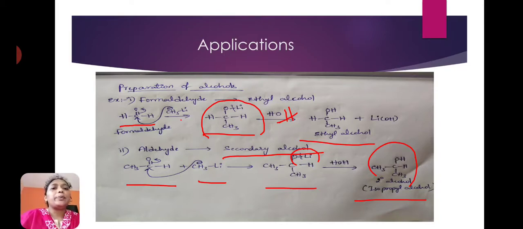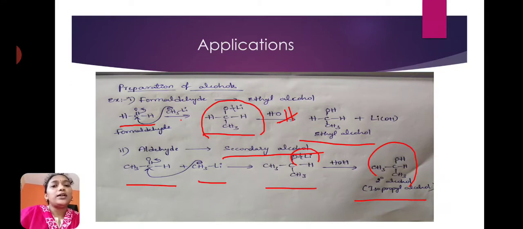The first one is the preparation of alcohols. When formaldehyde reacts with alkyl lithium, one transition state is formed, and on hydrolysis it will give primary alcohol, that is ethyl alcohol.